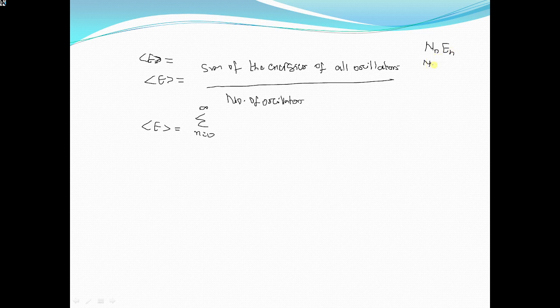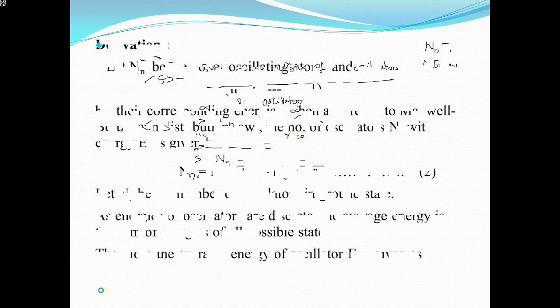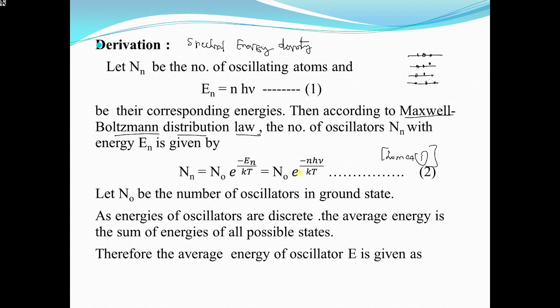So I can give the sum as N1 E1 plus N2 E2 plus, and so on. So the sum of the energies of all oscillators is given as N_n E_n divided by sigma n is equal to 0 to infinity, where the total number of oscillators is N_n. Now we know N_n from equation 1 is N naught e power minus n h nu by kT.